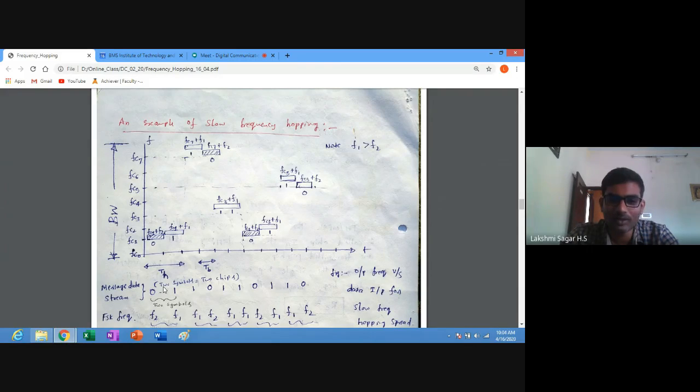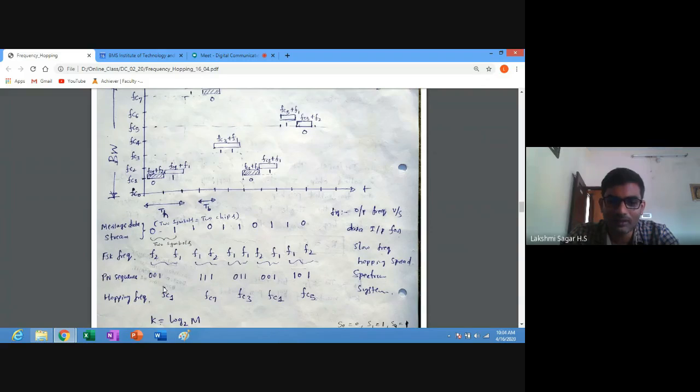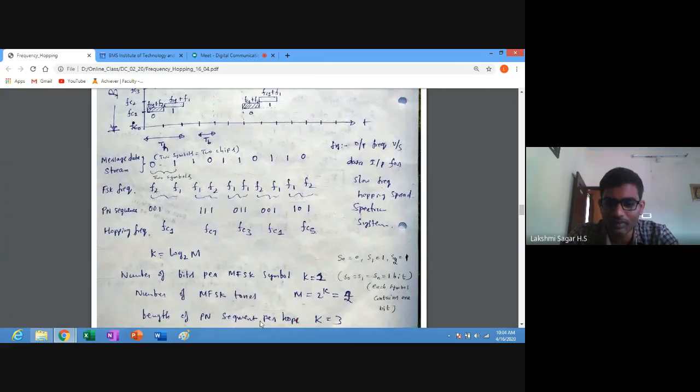Next, the length of the pseudo noise segment per hop. Here k is equal to 3. So we are generating the pseudo noise sequence, and each pseudo noise sequence has 3 bits length. So 001, next sequence 111, next 011, then 001 and 101.